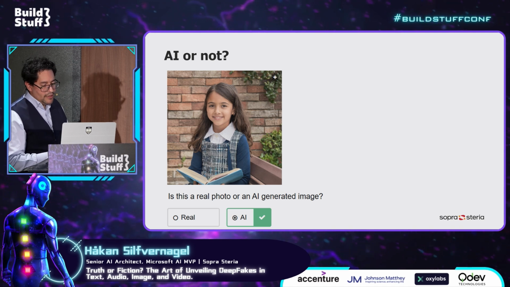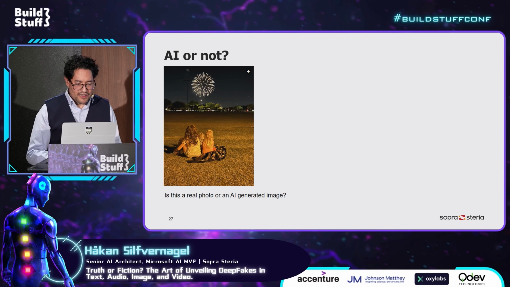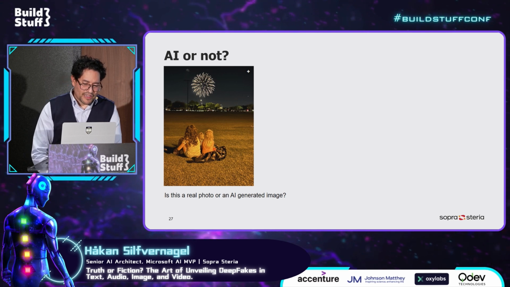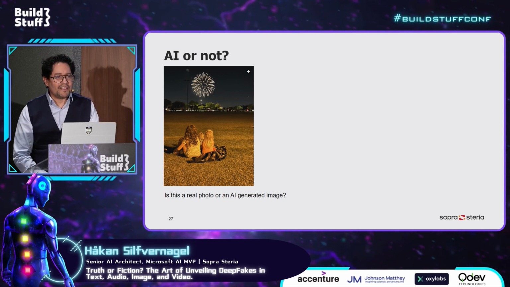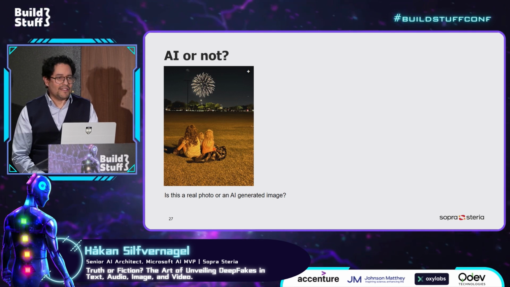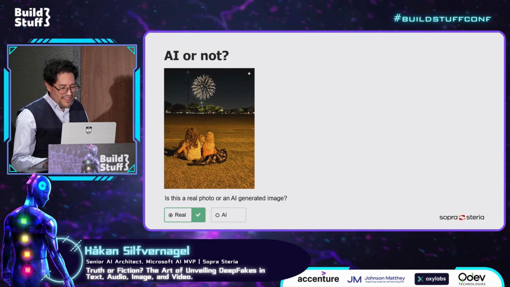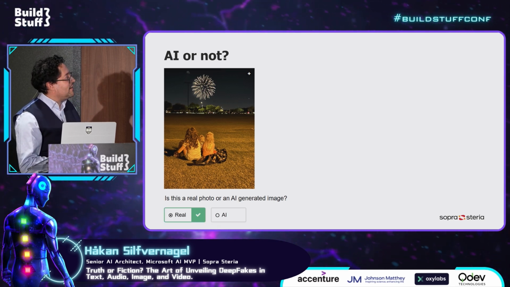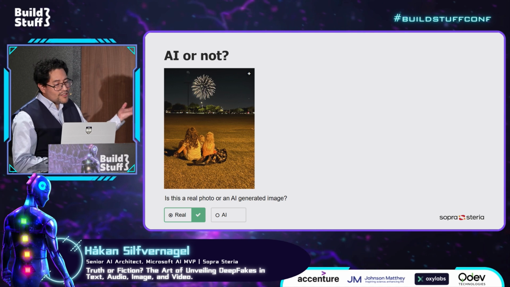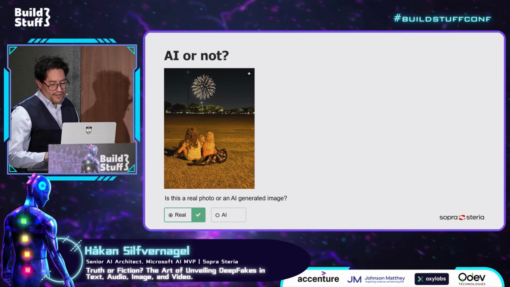So yeah, and then the final example is this photo here. What do we think about this? Is this an AI-generated photo, or is it human-generated? So now everyone thought that this was human-generated, and that's true here. This was a real photo, but it could have been an AI-generated thing here. So we don't really know.